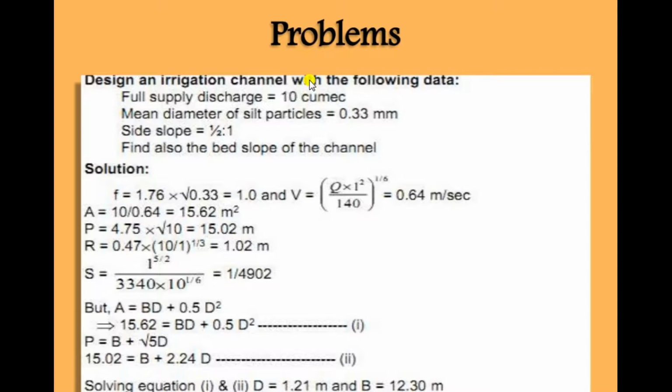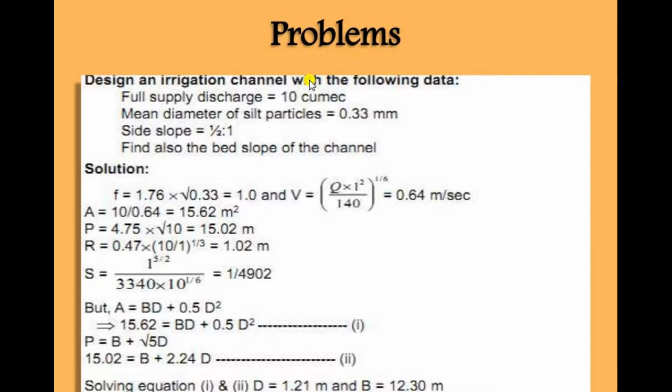So f value is 1, and V value is equal to Q into f square upon 140 raised to 1 by 6. So the value is 0.64 meter per second. Area A is equal to Q by V. So Q is 10 and V is equal to 0.64. So area is equal to 15.62 meter square.